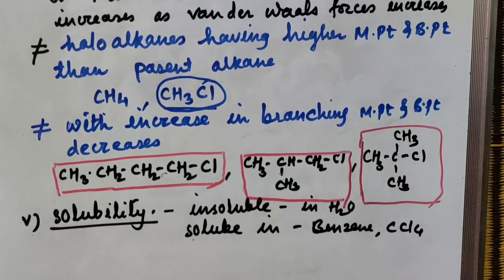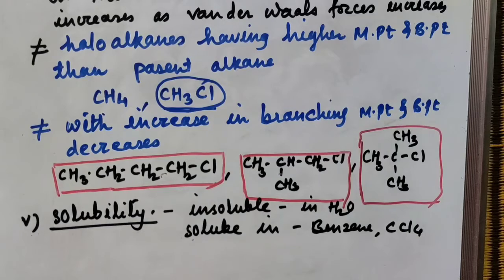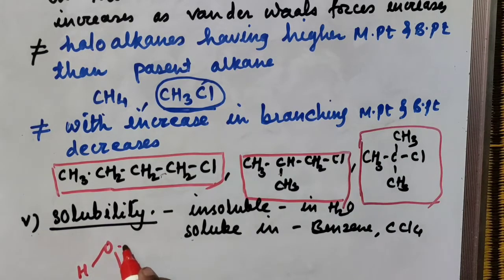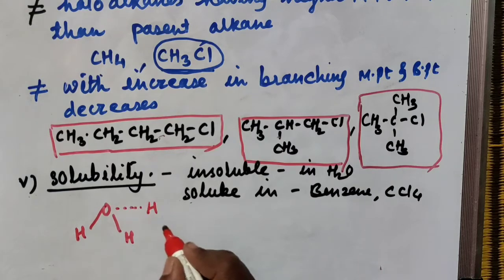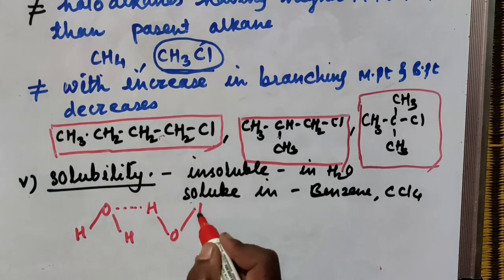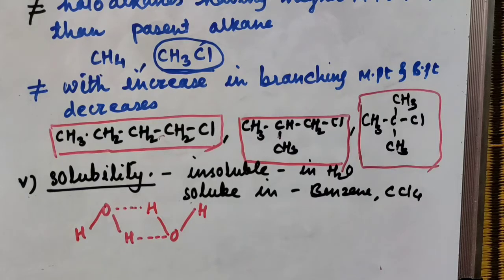This is because they cannot form hydrogen bonds with water molecules. If you consider water, in water there is hydrogen bonding between two molecules of water. H, O, H, this is a water molecule. If you consider one more water molecule, then the oxygen atom of one water molecule is bonded with the hydrogen atom of another water molecule. And this bond is called a hydrogen bond.